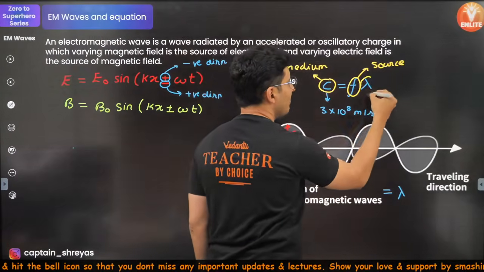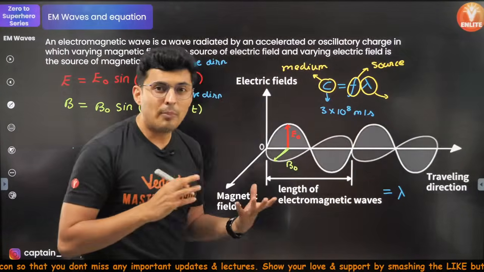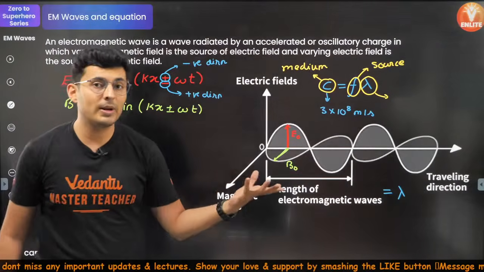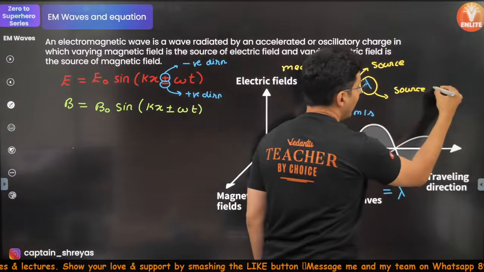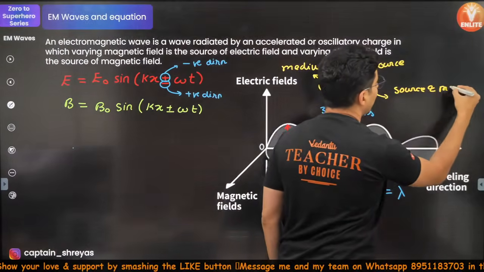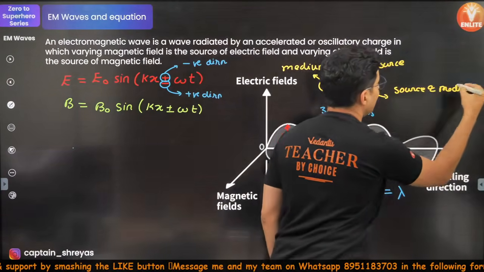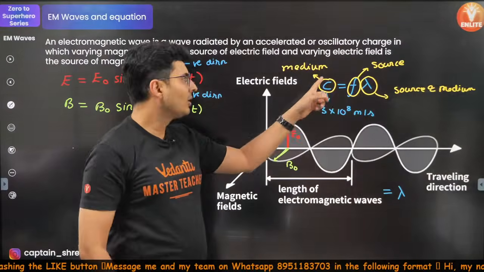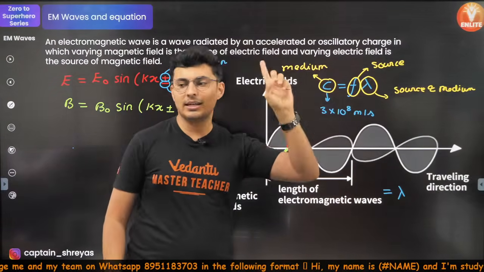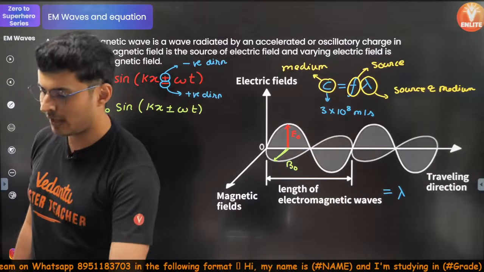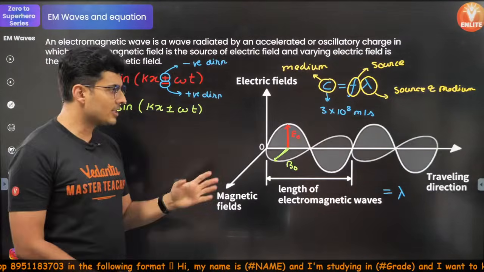And lambda, poor papa lambda. What is lambda based on? Lambda is based on source and the medium together. Together they will decide. That is decided in the last. Once you fix the source, fix the medium, last you should decide wavelength. Yep. I hope this is understood and this is clear.